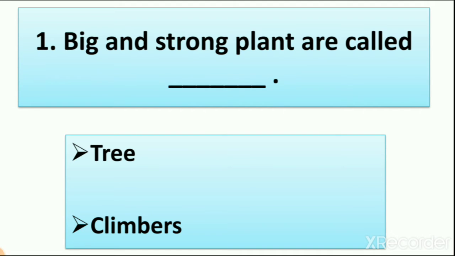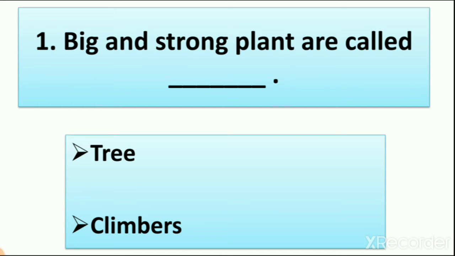Number 1: Big and strong plants are called dash, trees or climbers. From trees and climbers we have to tick mark the right option. When we learned in lesson number 3 about different types of plants, we learned that trees are big and strong, while climbers are not big and not strong.